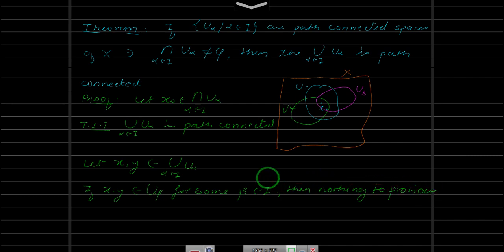Something obvious for me may not be obvious for you, but this is obvious right now. Okay, so let us consider that x and y are in different sets. Let us consider beta and gamma such that x belongs to U beta and y belongs to U gamma. So let us take x here somewhere and y here. This is x, this is y.